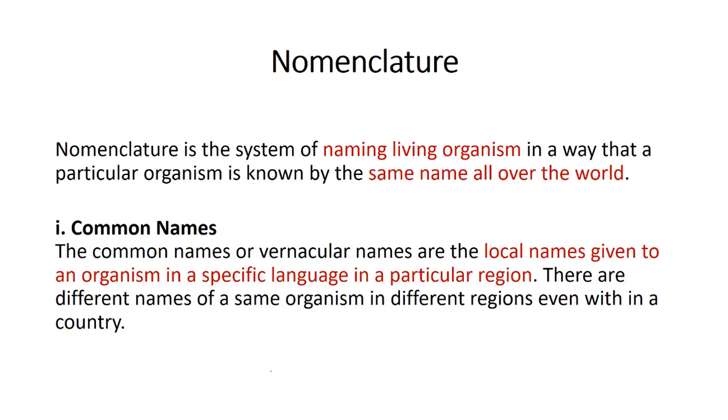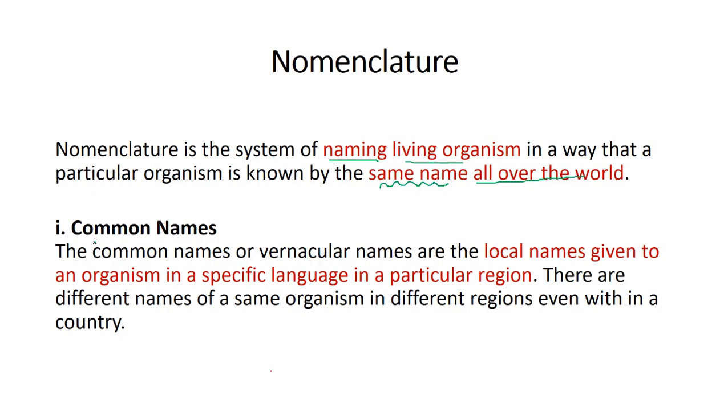At first, what is nomenclature? What does the term mean? So nomenclature is naming of living organisms so that they are given the same name all over the world, so that they are easily recognizable all over the world with the same name.